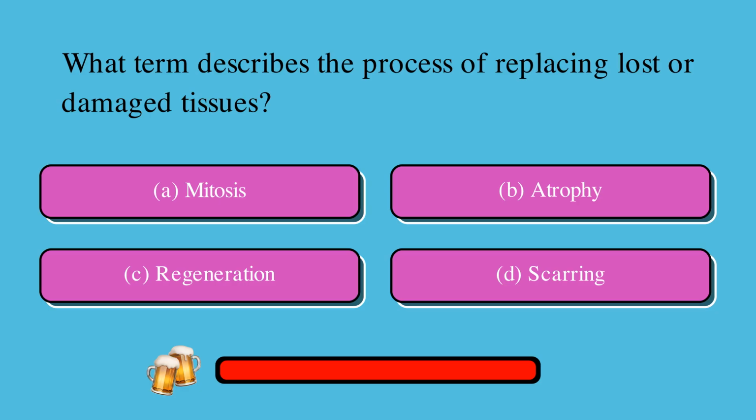Here's some regeneration in biology trivia. What term describes the process of replacing lost or damaged tissues? Is it A, mitosis, B, atrophy, C, regeneration, or D, scarring? The correct answer is C, regeneration.